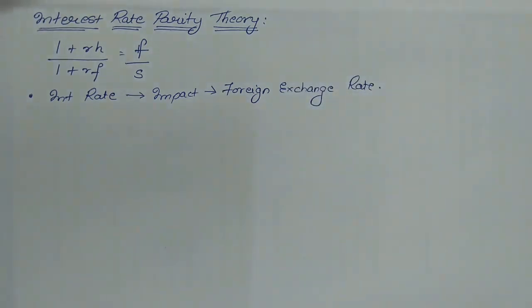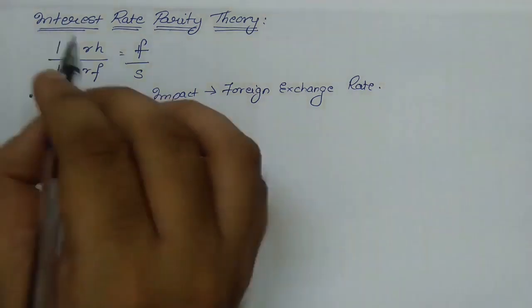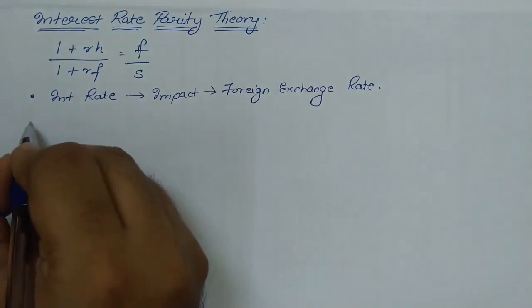In other words, if we compare India and US, the interest rate prevailing in India and US will have an impact on the foreign exchange rate between them. That's the very first point which the interest rate parity theory states.